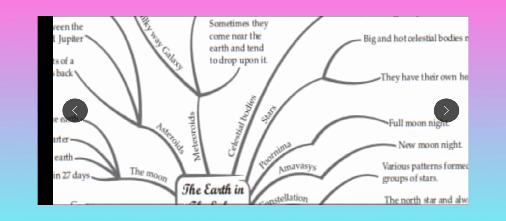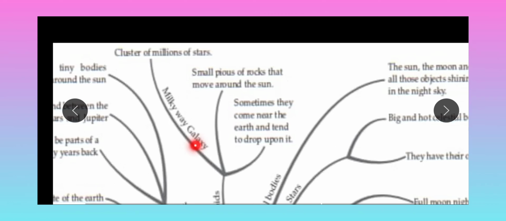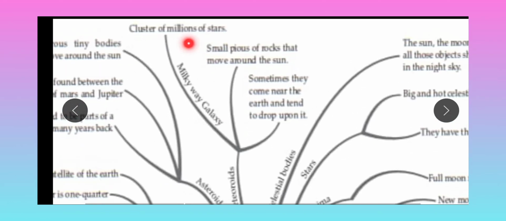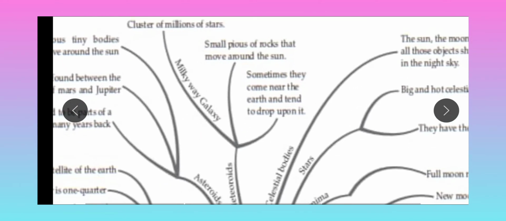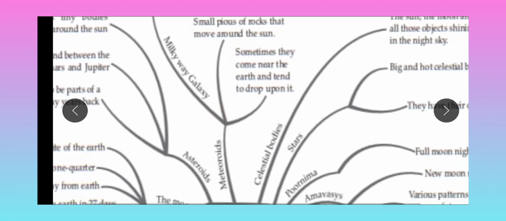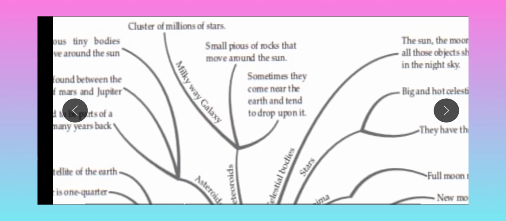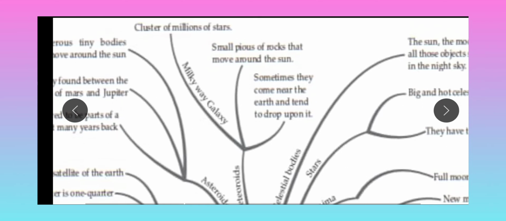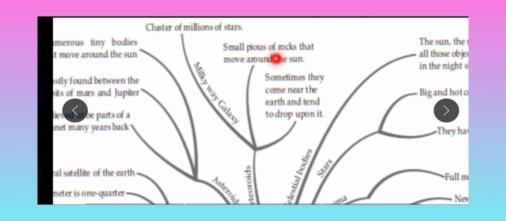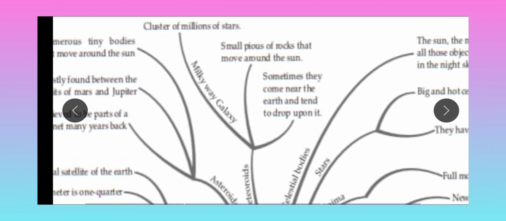Next one, meteoroids. Meteoroids are small pieces of rock that move around the sun.